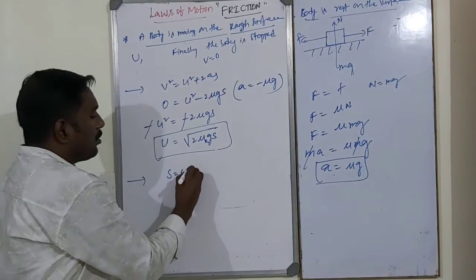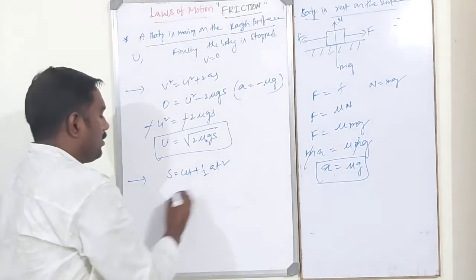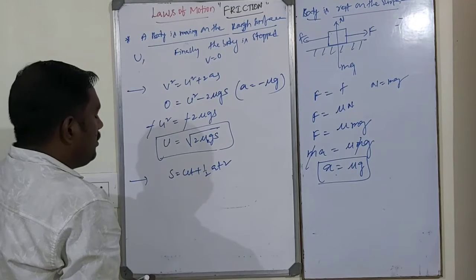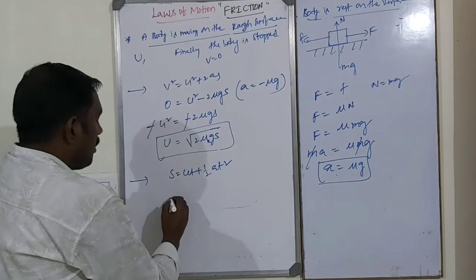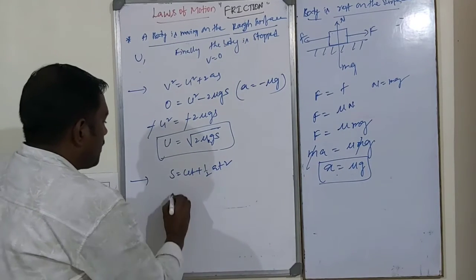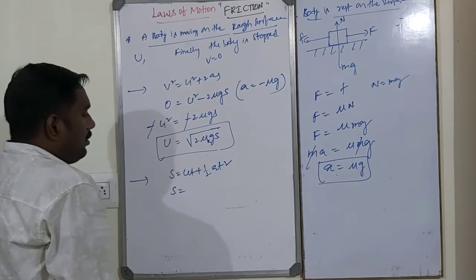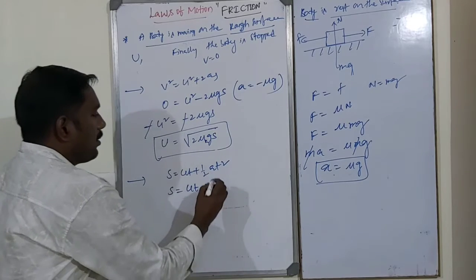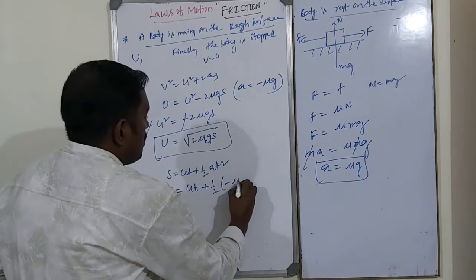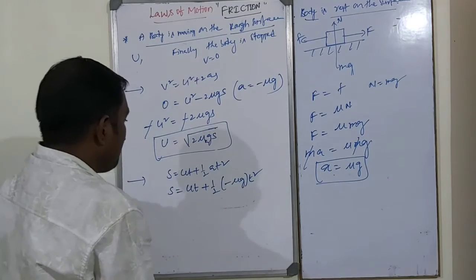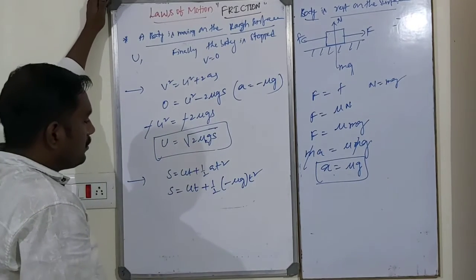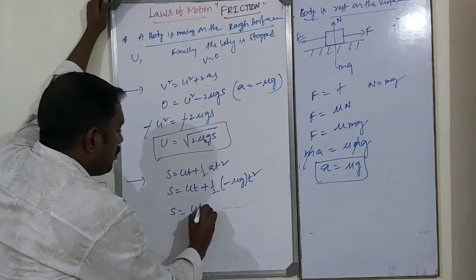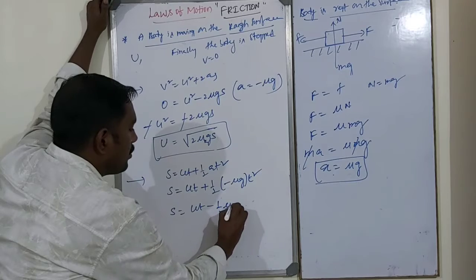Using the equation of motion, S is equal to ut plus half at square, where S is the displacement of the body. So S is equal to ut minus half mu g t square.